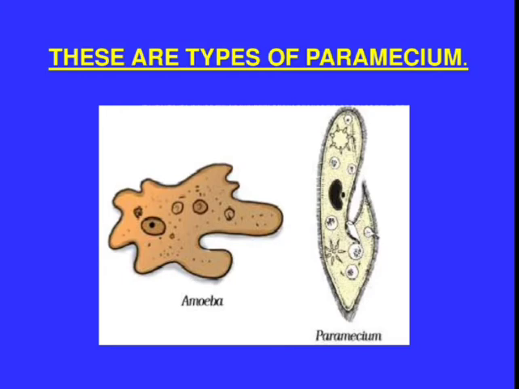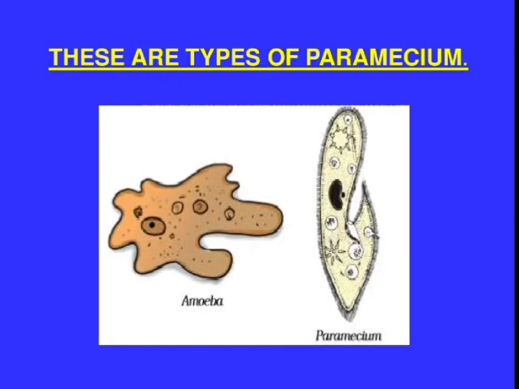And why do they have cilia? With the help of cilia, paramecium can move from one place to another. So for locomotion, for movement, these cilia help the paramecium. Okay, and these are types of protozoa.